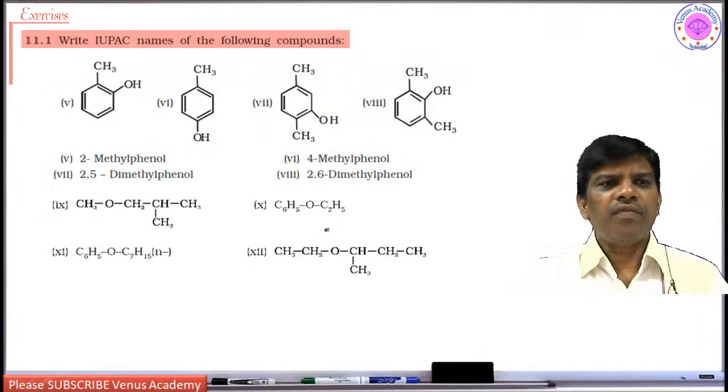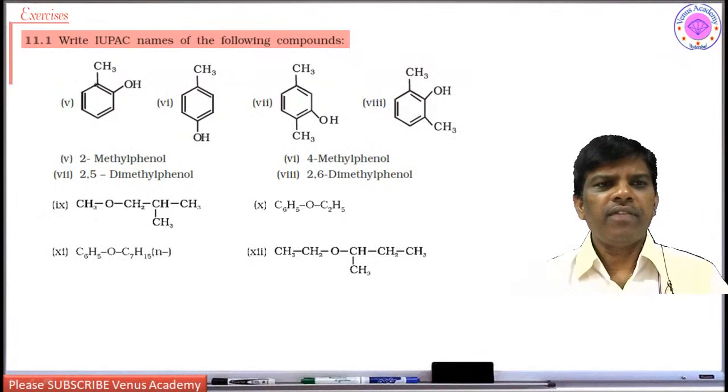For phenols, the IUPAC name is 2-methylphenol, which is directly given in your textbook during the explanation. What is the common name of this? Orthocresol. Sometimes it may be asked.